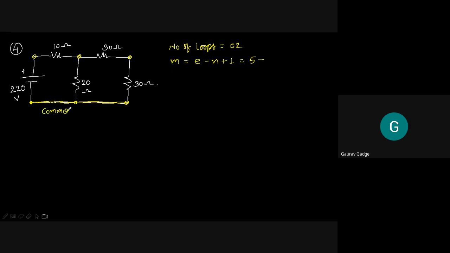Yes sir, you can say common node. So this is our common node. So how many number of nodes are present now? 4. Very good. 4 plus 1. I think all of you can do the calculation. So it comes out to be 3. 2. Okay. So number of nodes are equal to 2. Very good. Now, if the number of loops are 2, the loop current which we have to consider to be 2.